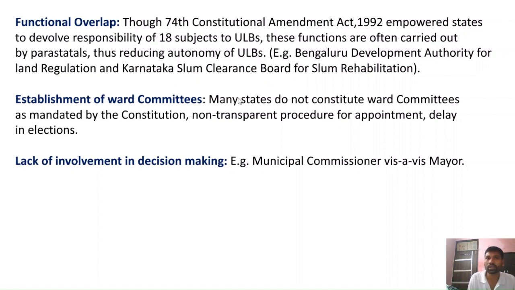Now, how has functional overlapping been taking place? The 74th Constitutional Amendment Act 1992 has actually empowered the state governments, and in fact, it has provided 18 subjects to urban local bodies, and these functions are often carried out by parallel bodies or parastatal institutions.